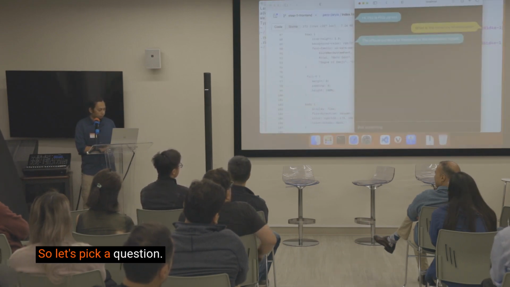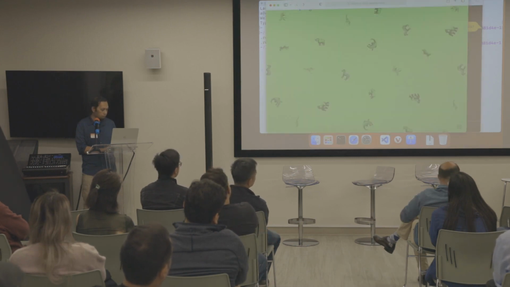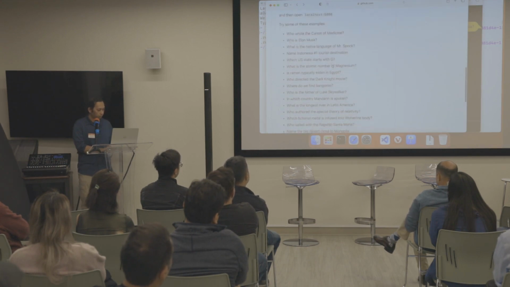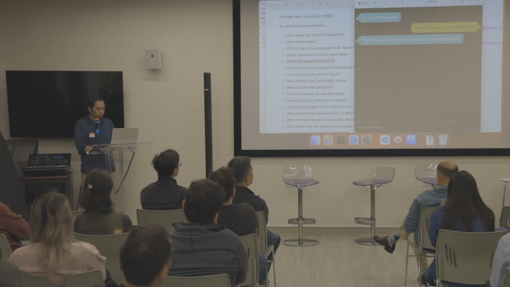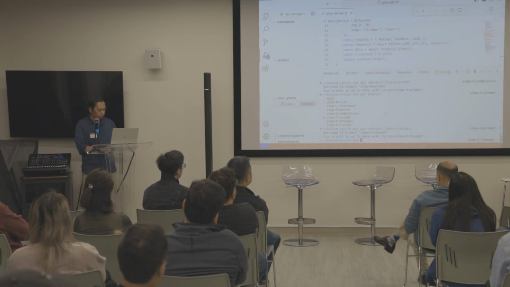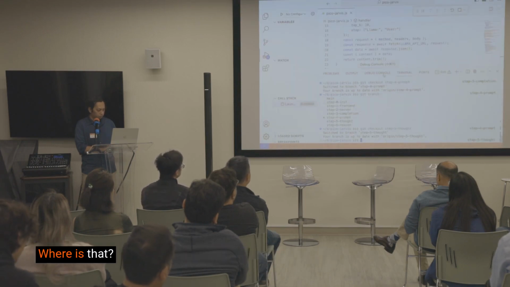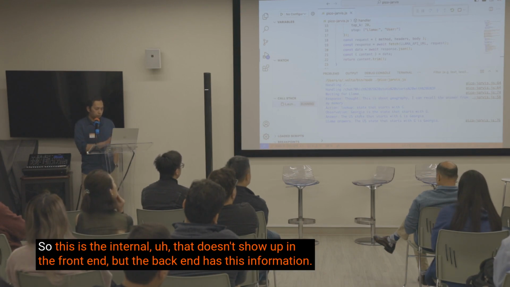So let's pick a question. Maybe, I don't know. Which US state starts with G? Does anyone know the answer? So in this case, I'm going to show you the backend log, and I'm going to explain later in the code. This is the internal information that doesn't show up in the front end, but the backend has it.